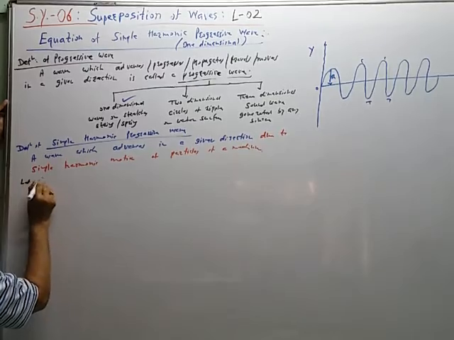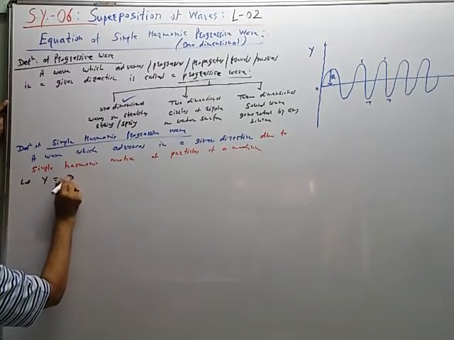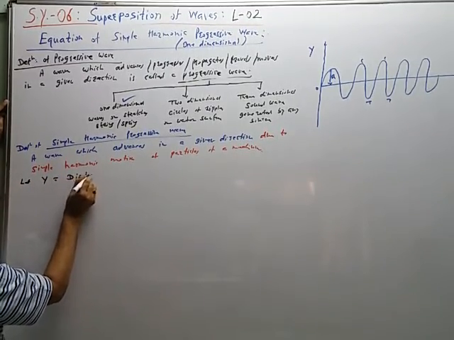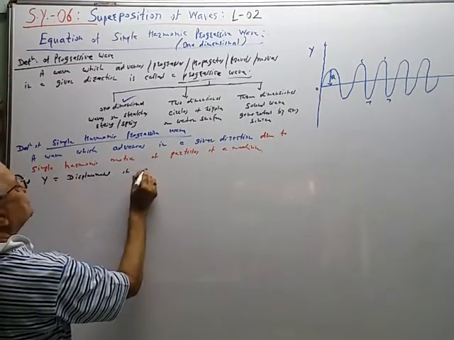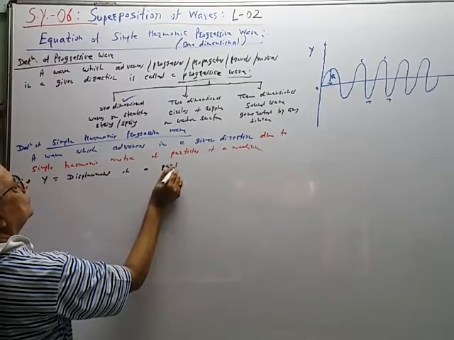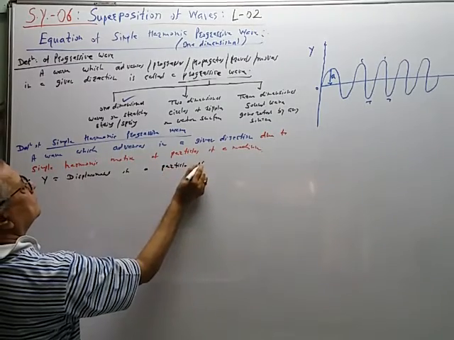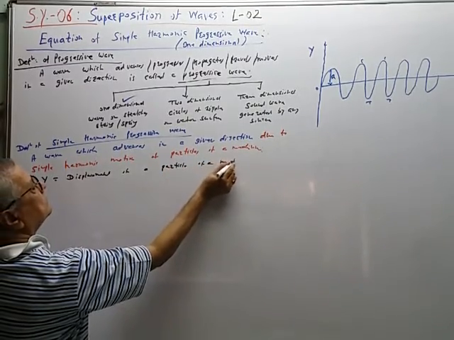Let y be the displacement of a particle of a medium.